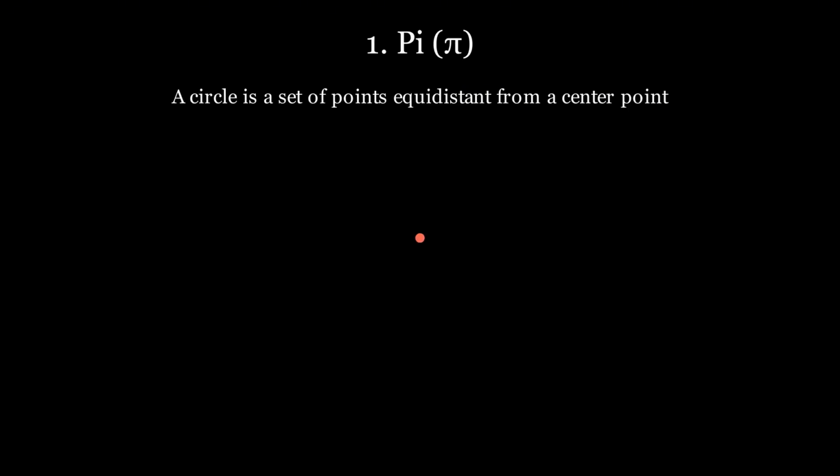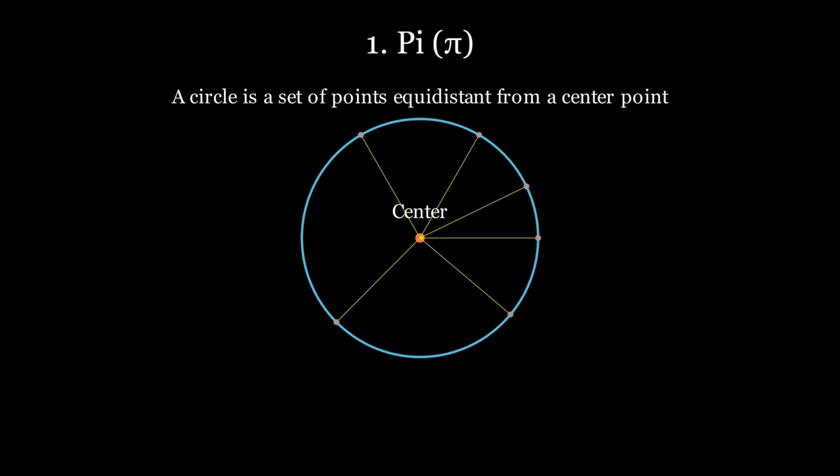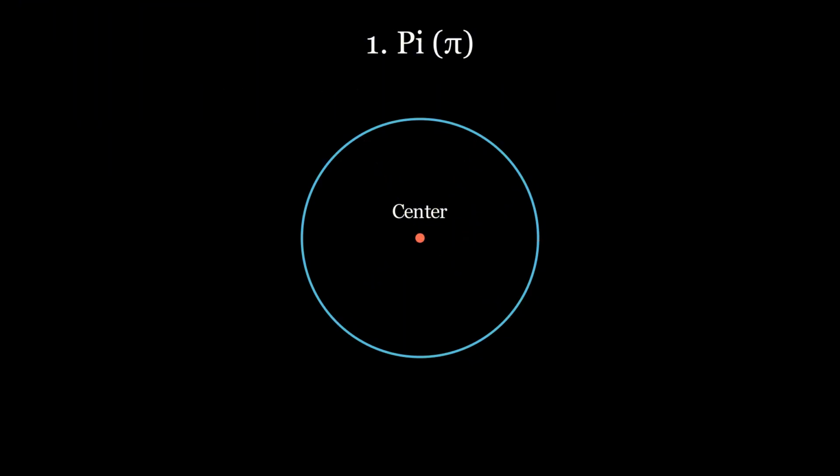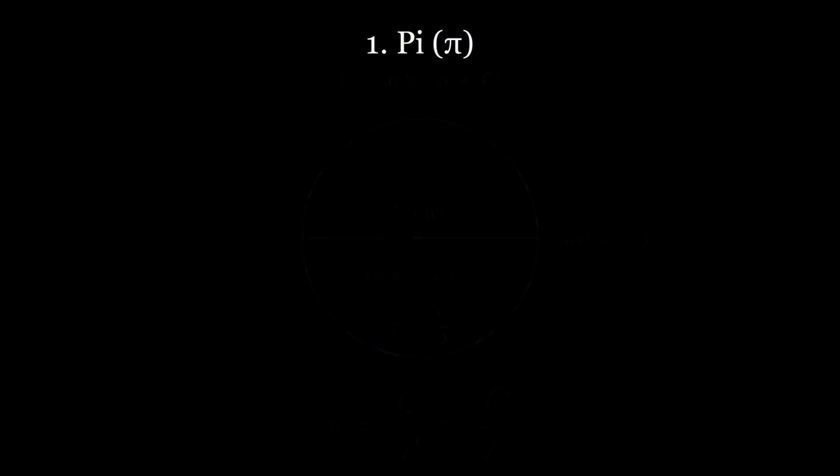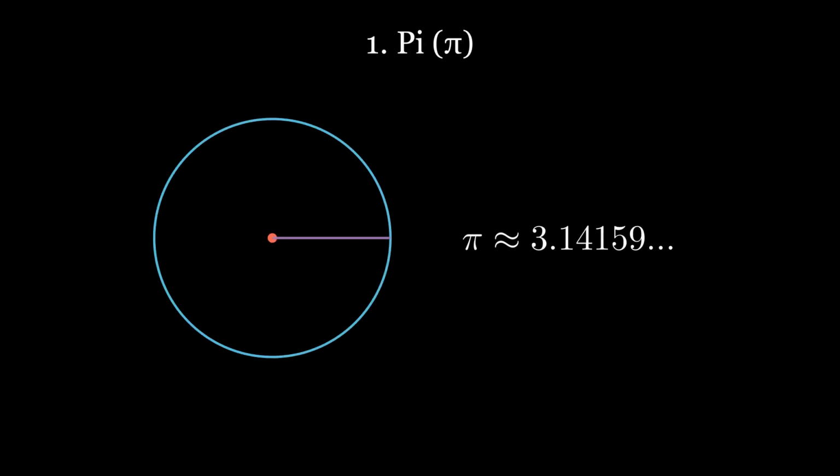As many of you may already know, the definition of pi comes from the circle. To be precise, first we pick a center point, then a circle is defined to be a set of points which are equidistant from this center. A diameter is defined as a line passing through the center which starts and stops on the circle, and a radius is simply half of that length. Finally, pi is defined to be the ratio between the circumference of the circle and the diameter, which you may already recognize as approximately 3.14 and so on.